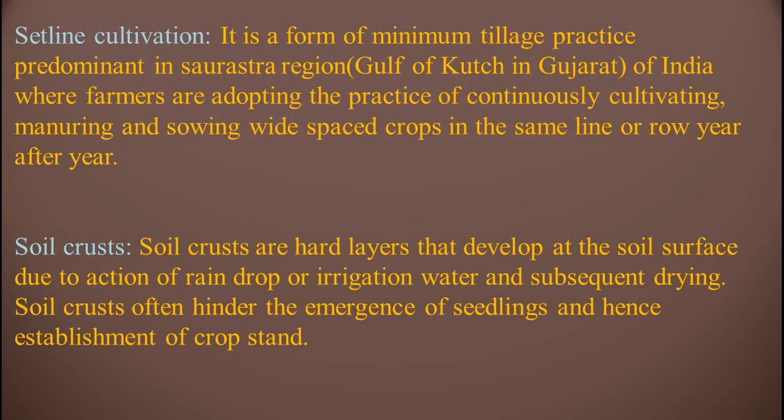Set line cultivation. It is a form of minimum tillage practice predominant in Saurashtra region. Saurashtra region is near the Gulf of Kutch, a desert area in the state of Gujarat, which is called Saurashtra region of India, where farmers are adopting the practice of continuously cultivating, manuring and sowing wide spaced crops in the same line or row year after year.